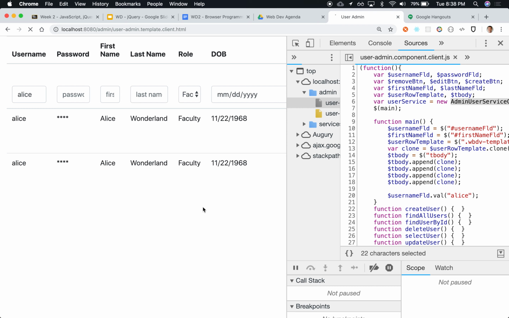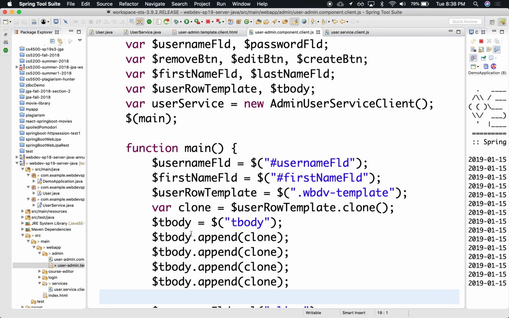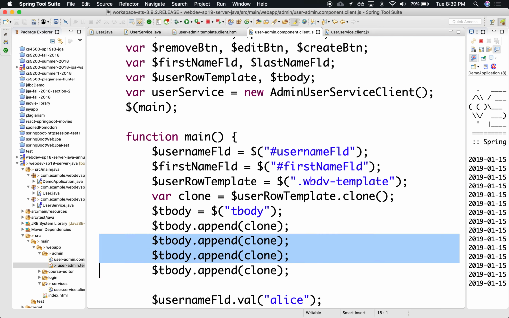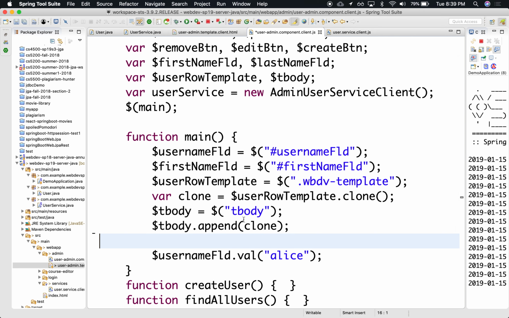Wait a minute. What? Are we appending? Clone. Oh, I think we need to clone every single time. You can't just have the same clone over and over. Yeah, so we'll do this in a loop, cloning as many times as we want, and then appending. All right, so let's see how we can go fetch some data from the server.